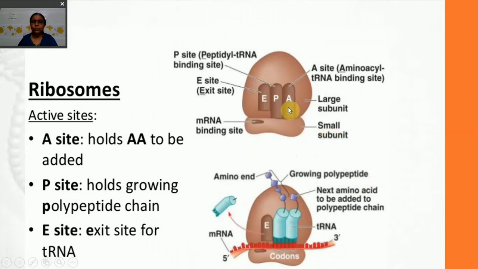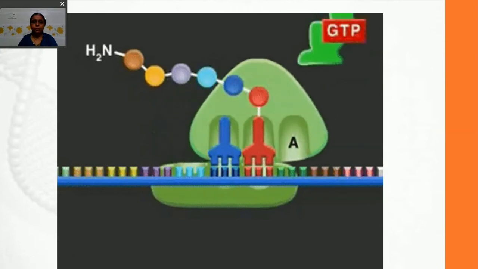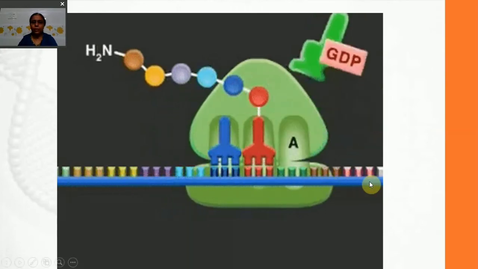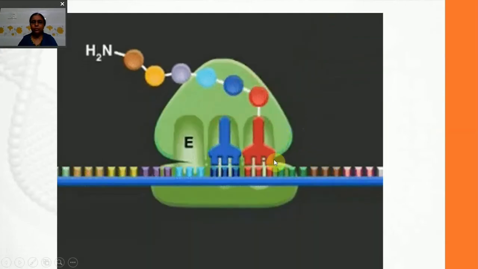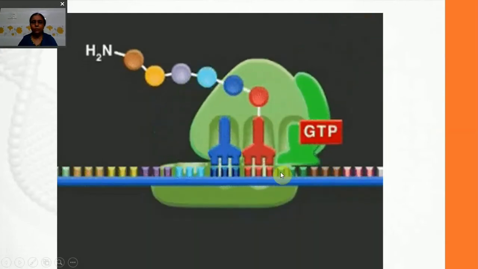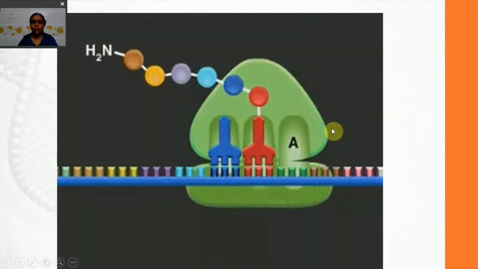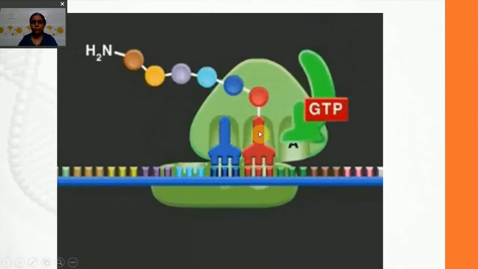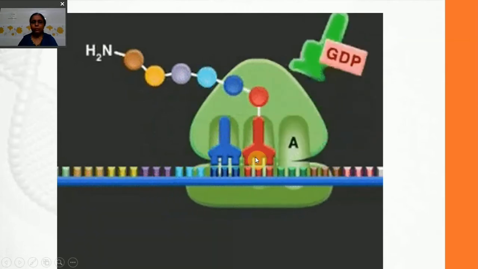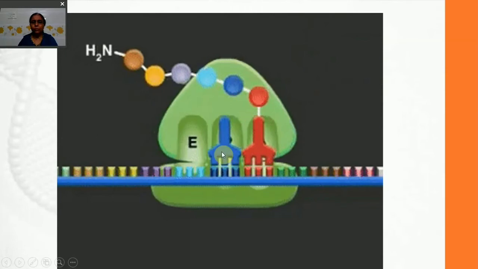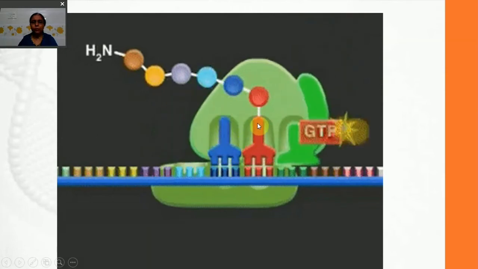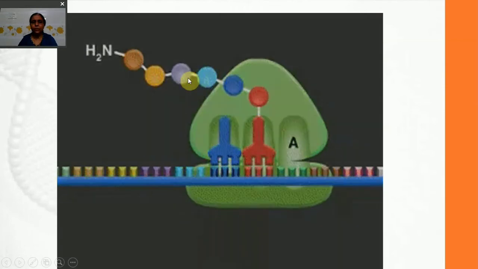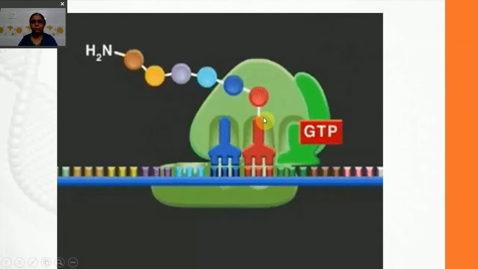Here you can see the three sites very clearly, the A site, P site and E site. Now this is how the messenger RNA has been brought to the cytoplasm. The two subunits of the ribosome come together, and this is how the amino acids are brought and the movement of the ribosomes takes place during the synthesis of the polypeptide. The polypeptide chain is formed in this fashion and it is released from the P site.